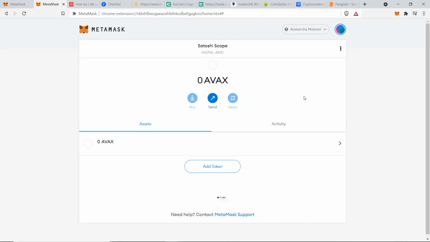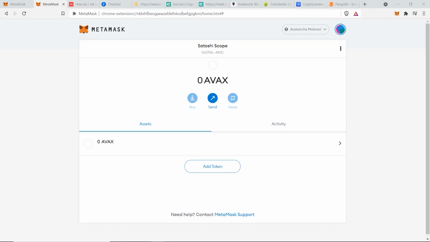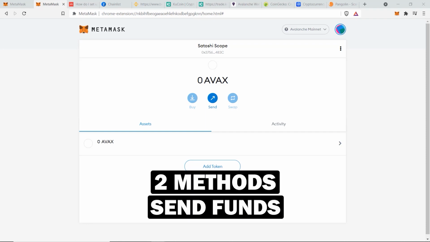So now that we have connected MetaMask to our Avalanche network, we want to fund our account and start using it. We're now going to transfer some funds or AVAX tokens to our MetaMask account on the Avalanche network. And to do this, I have 2 different methods again, which I'll show you now.